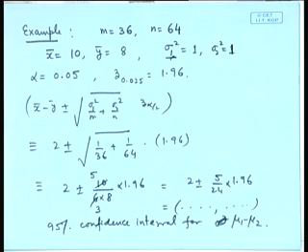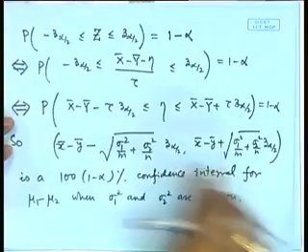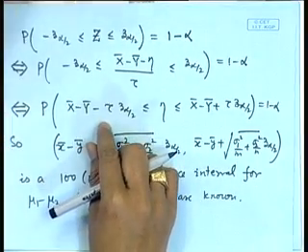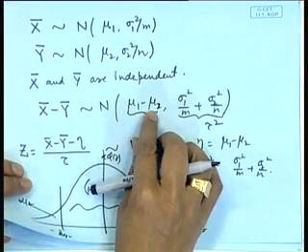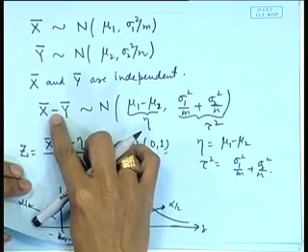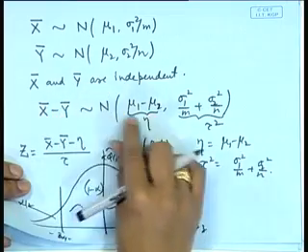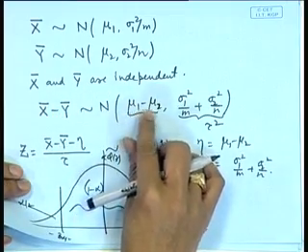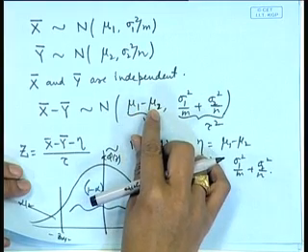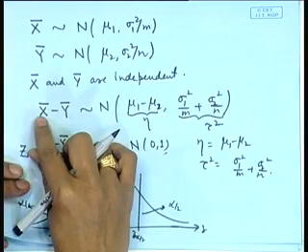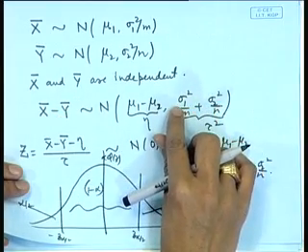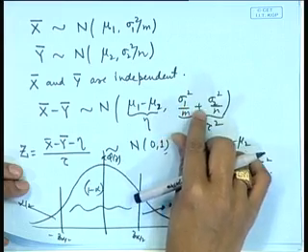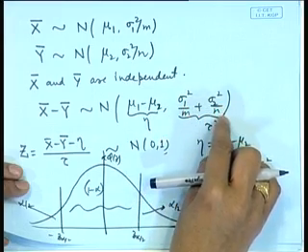Now, this procedure, especially for the normal distribution here, suggests that in place of mu 1 minus mu 2, suppose we are interested in say mu 1 plus mu 2, then the procedure will be similar, because in place of minus I may consider x bar plus y bar. I may also consider any linear parametric function of mu 1 and mu 2. Suppose I consider 2 mu 1 plus 3 mu 2, then I can consider here 2 x bar plus 3 y bar, and here the variance quantity will be appropriately changing. For example, this will become 4 sigma 1 square by m plus 9 sigma 2 square by n.